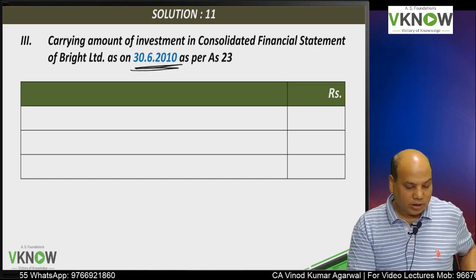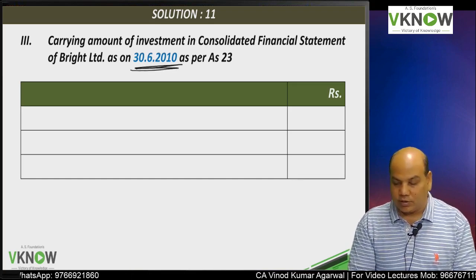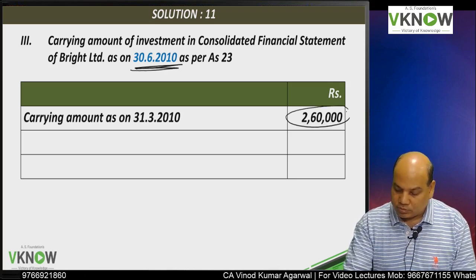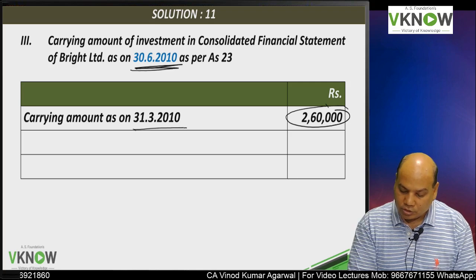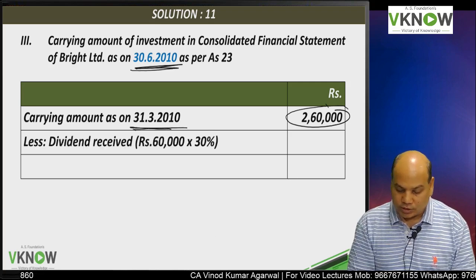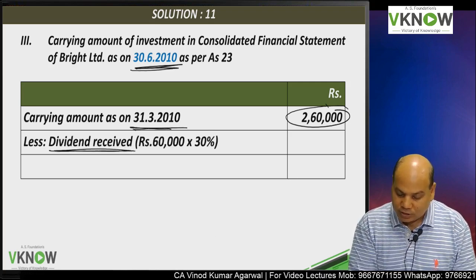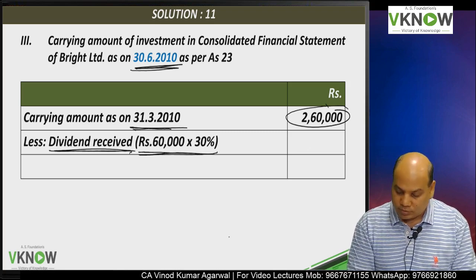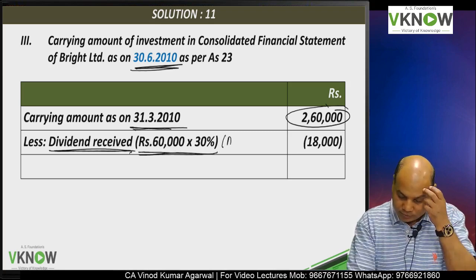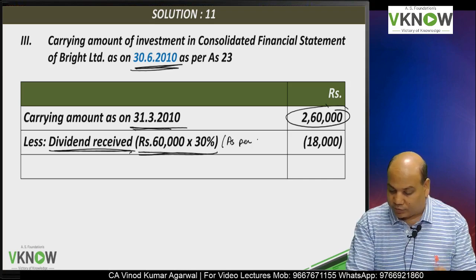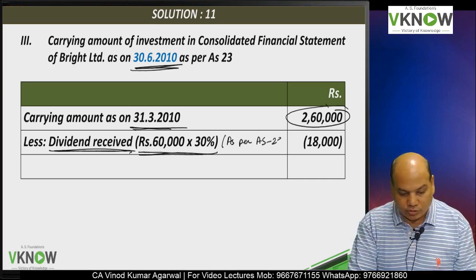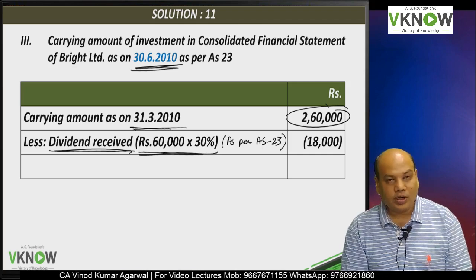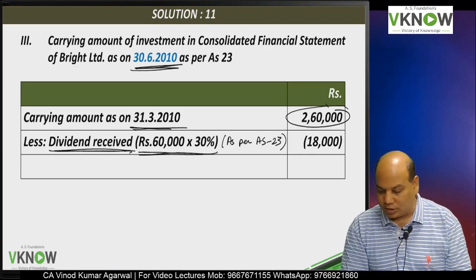And then they have also asked you 30th June 2010 as per AS 23. So my carrying amount from previous working on 31st March 10, 2,60,000 minus dividend received 60,000 into 30%, 18,000. This adjustment we are doing as per AS 23.